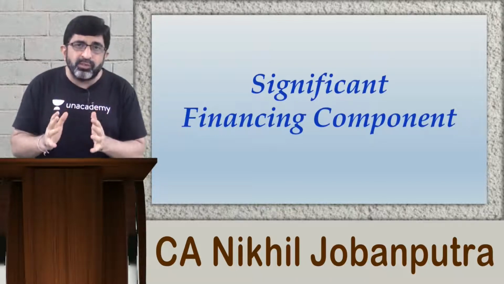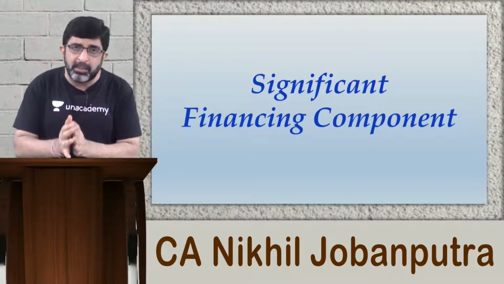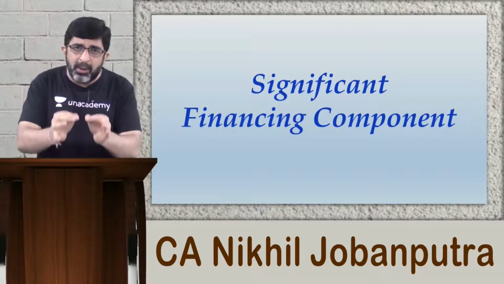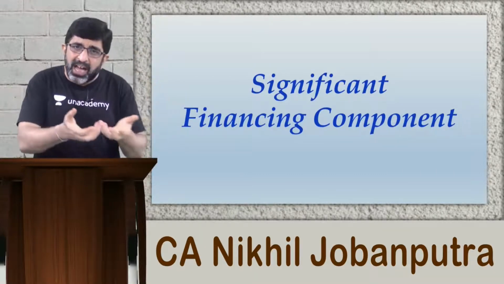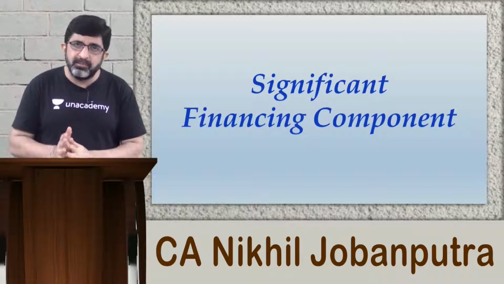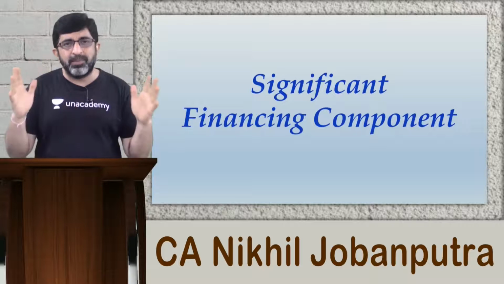My objective was to make sure that the customer does not default in the payment. Customer should pay the amount timely. That is why, because of the poor credit rating of the customer, I have taken that amount in advance. So this advance payment does not involve any financing component.